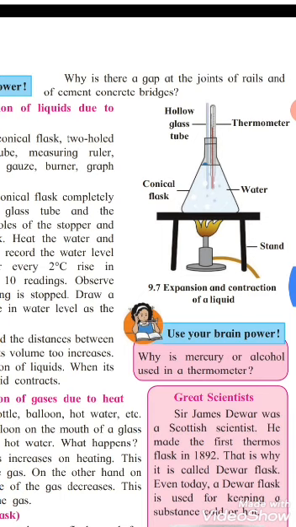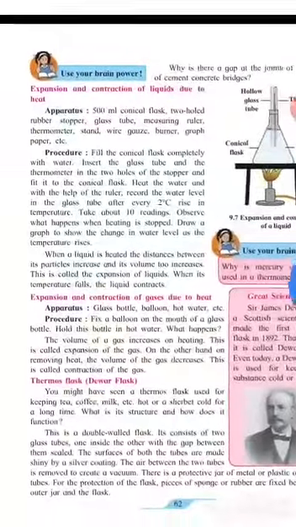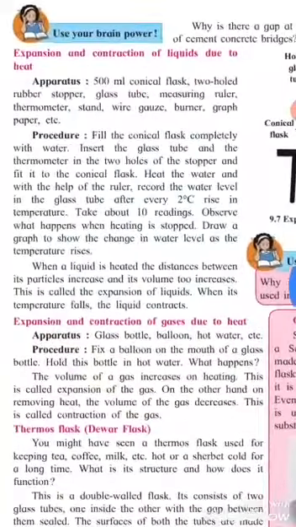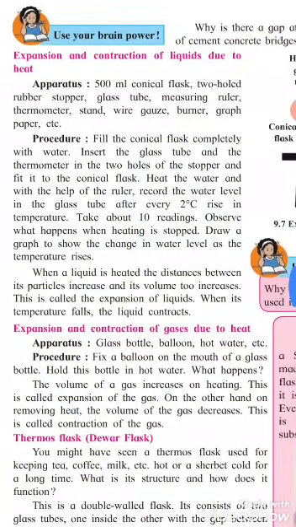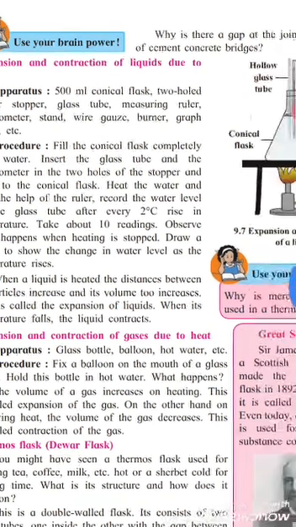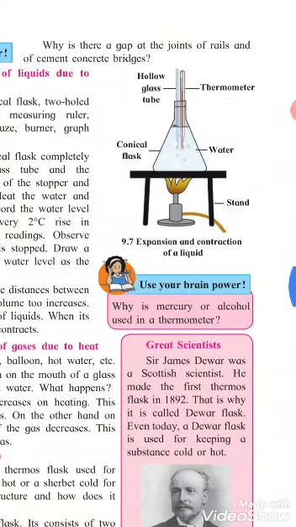This expansion and contraction is possible in solid substances, and in liquids also. Now see the second activity or experiment: expansion and contraction of liquid due to heat. Now see in the diagram. Arrangement.